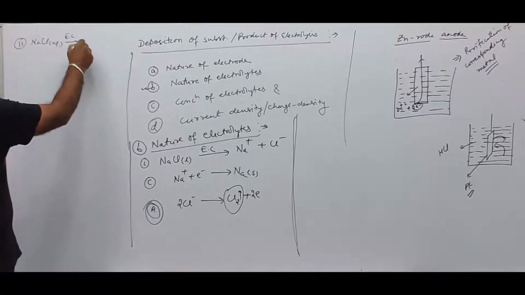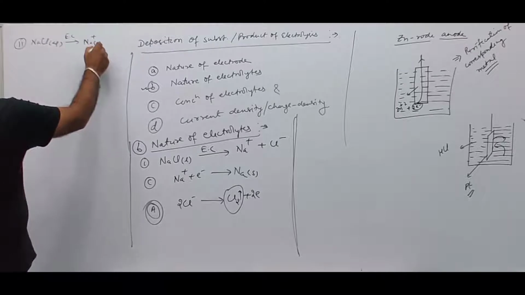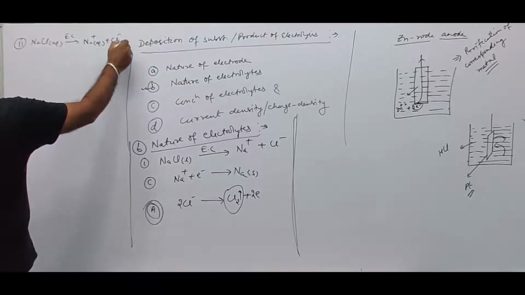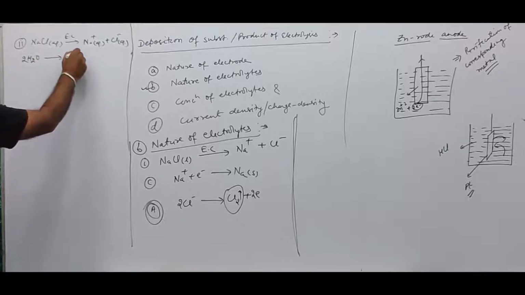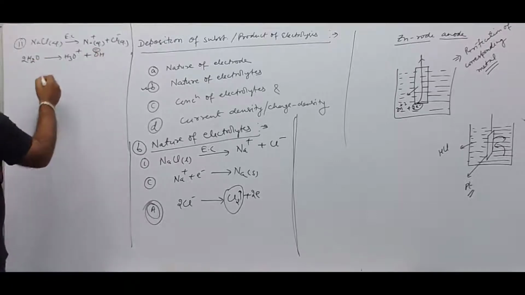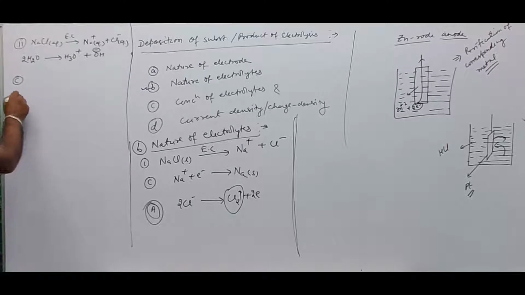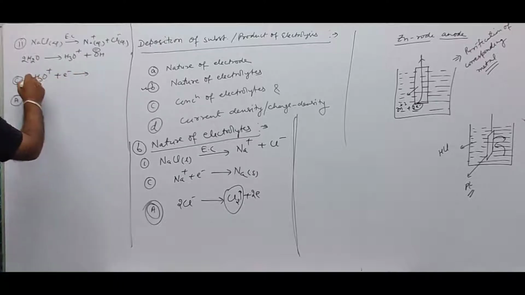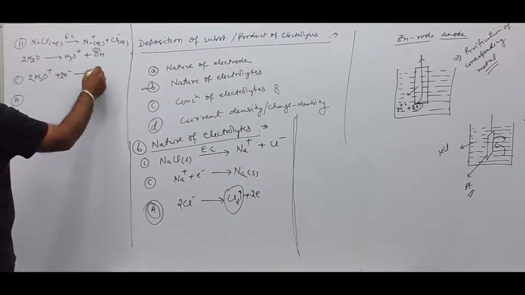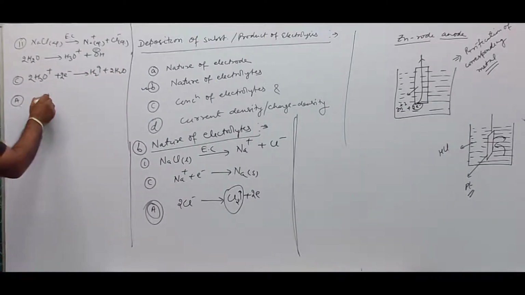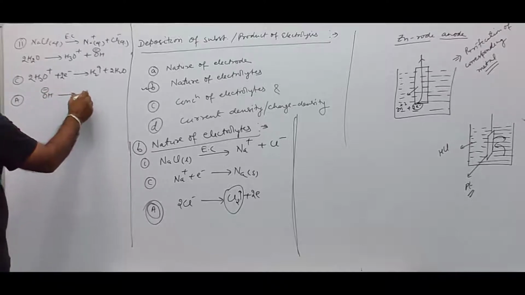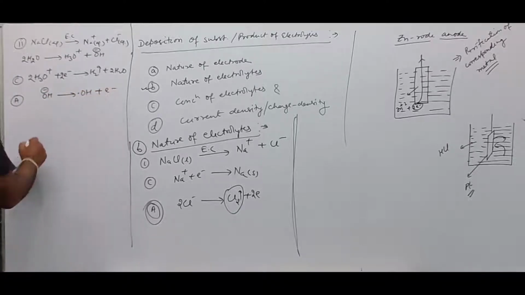When electricity is passed through them, it will be Na+ aqueous plus Cl- aqueous. We have aqueous ions, so H2O gives rise to H3O+ and OH-. We have cathode and anode. At cathode, 2H3O+ plus 2 electrons gives rise to H2 gas plus 2 water molecules. At anode, OH- is there.